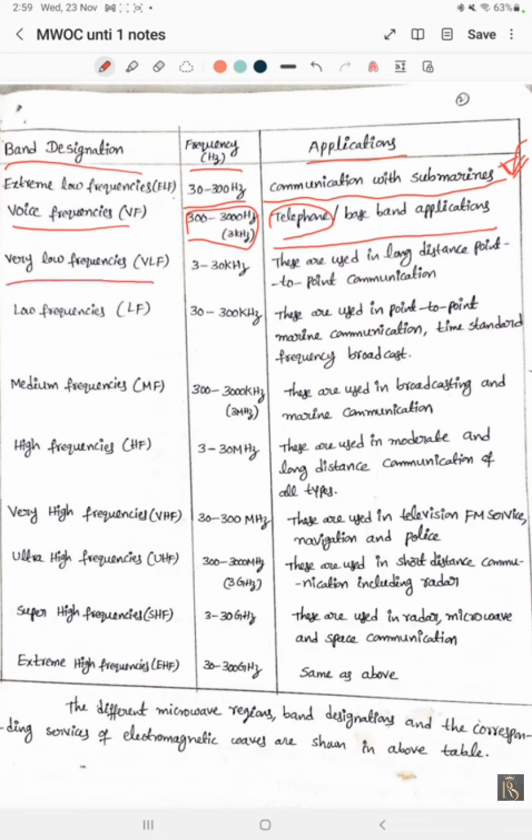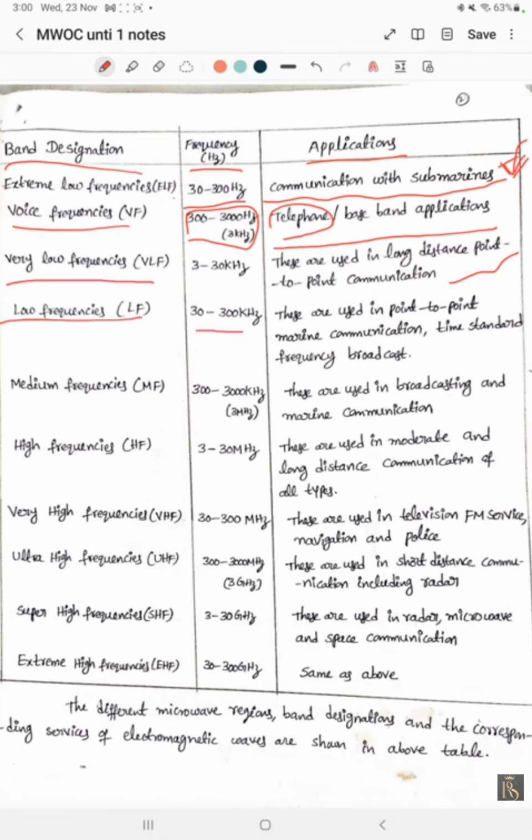Next is very low frequency, 3 to 30 kilohertz. These are used in long distance point to point communications, though very rarely used. They are used in sending messages from one destination to another, mostly in military applications. Next one, low frequencies.